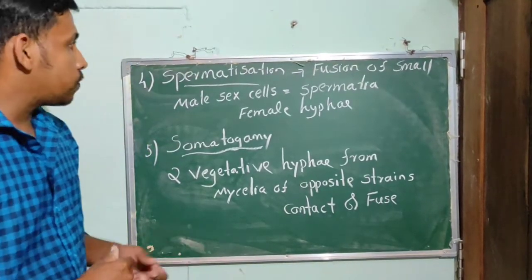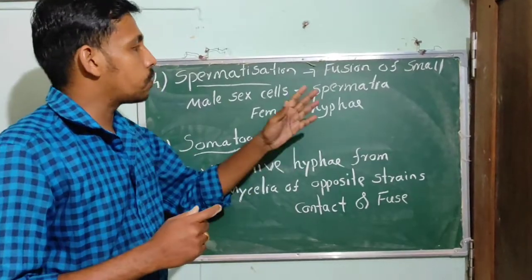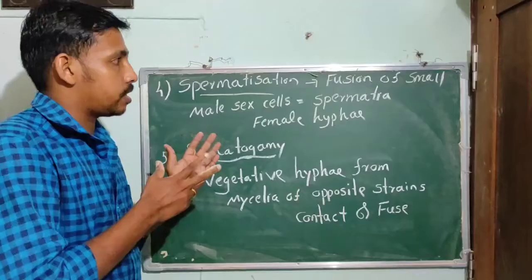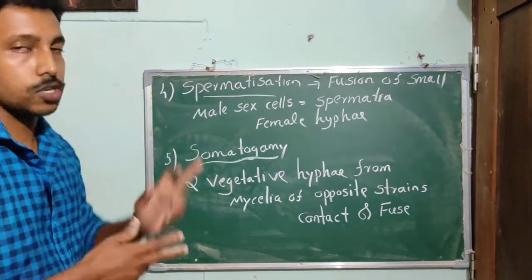The fourth way is spermatization. It is the fusion of small male sex cells, known as spermatia, with female hyphae. That is spermatization.